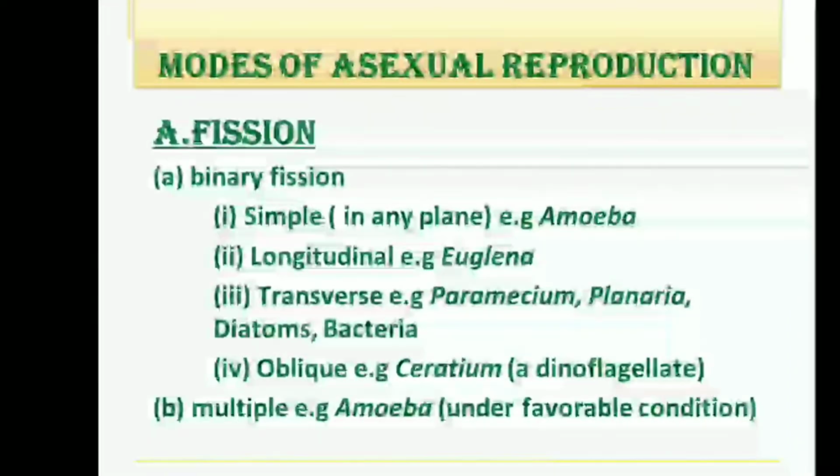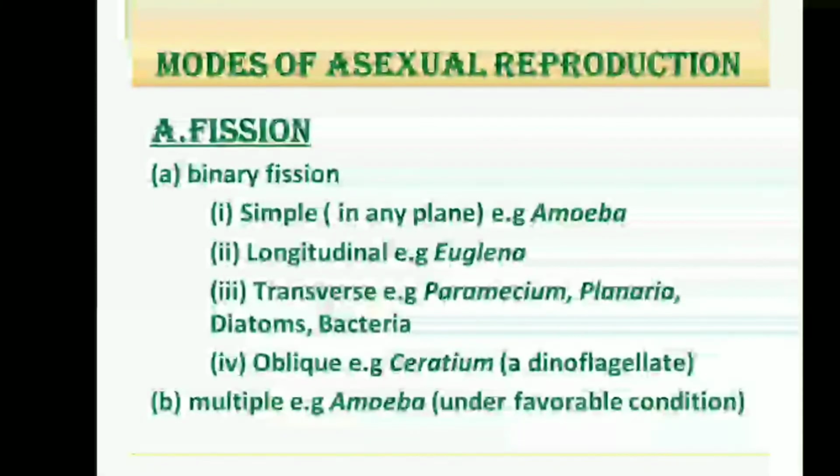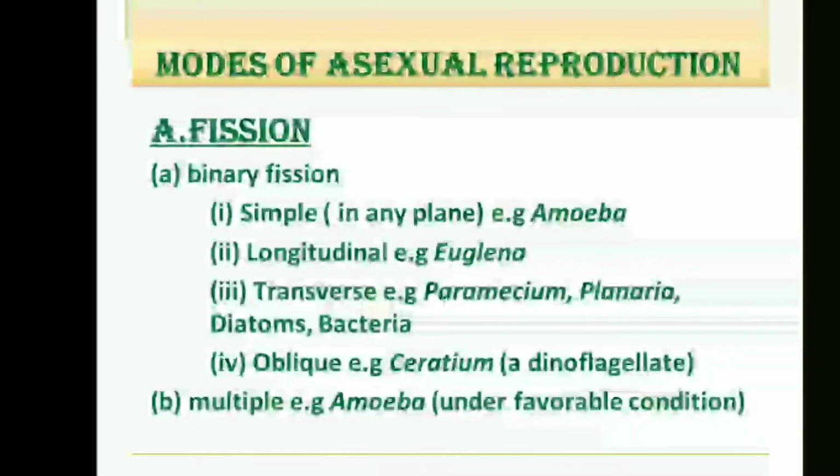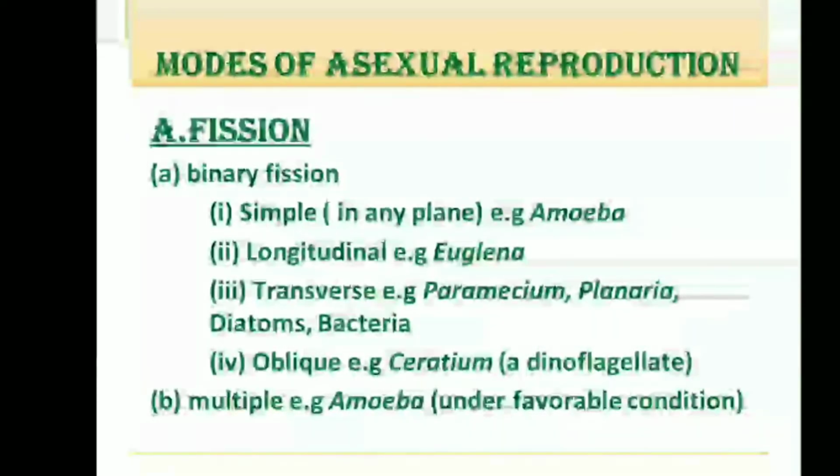Now, asexual reproduction occurs normally in single-celled organisms like Monera and Protista. Okay, can anyone tell me what is the basic difference between Monera and Protista? If you know the answer, write in the comment section below. Asexual reproduction is absent in all the vertebrates.